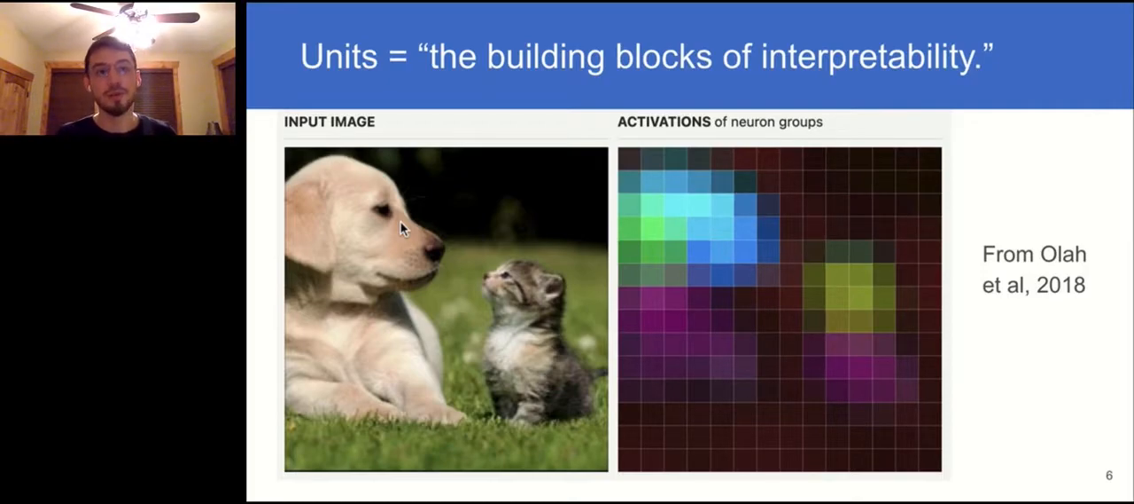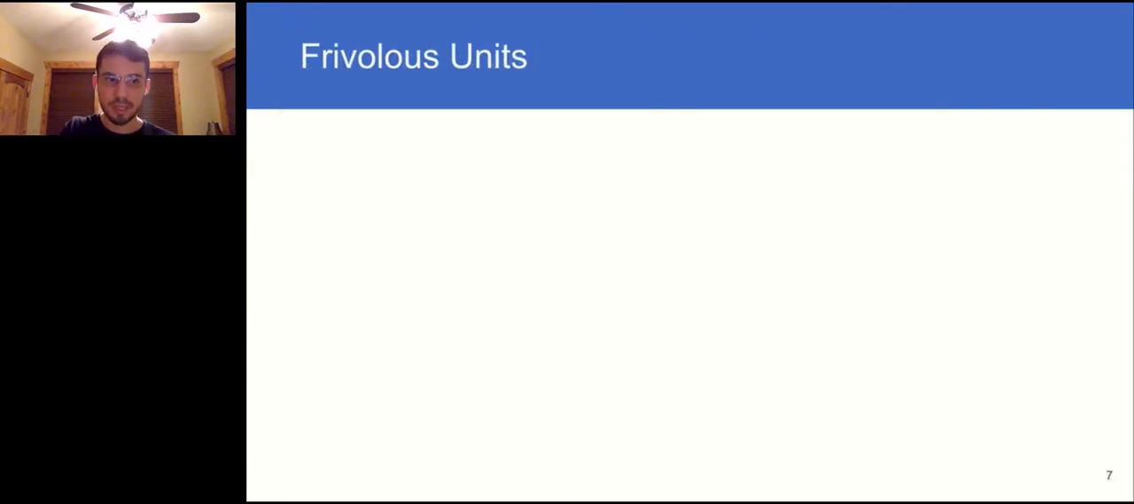And besides, there are a few other clues which suggest that networks may form units that are frivolous, such as the success of dropout and the remarkable robustness of biological brains to the death of individual neurons. So now let's dive into some details about frivolous units.